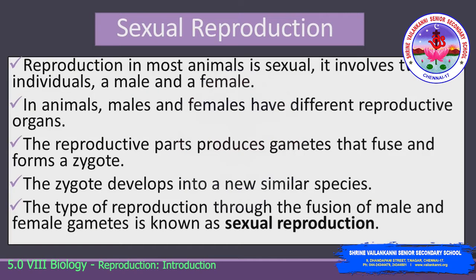Now, we shall study one of the modes of reproduction, which is sexual reproduction. Reproduction in most animals is sexual, where it involves two individuals, a male and a female. In animals, the males and females have different reproductive organs. The reproductive parts produce gametes that fuse and form a zygote. The zygote develops into a new individual of a similar species. The type of reproduction through the fusion of male and female gametes is known as sexual reproduction.